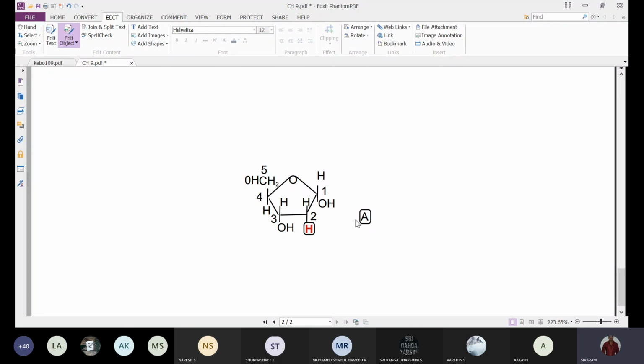That means it consists of nitrogen, that is the NH group. It will be having an NH group. Suppose this is the adenine, it will be having an NH group. It is having an NH group, and here we can find OH. Here we'll find an OH group. Here NH group. And now what happens between these two?